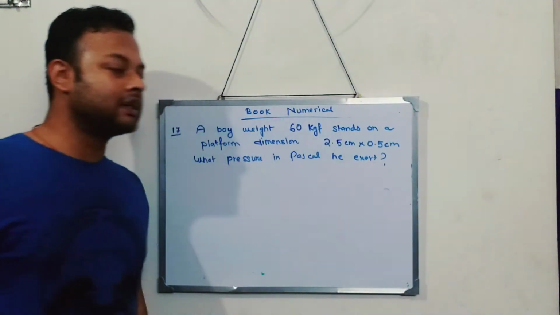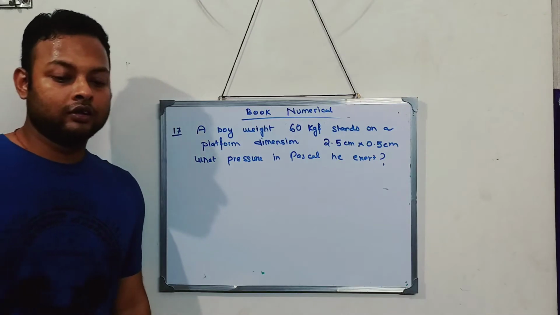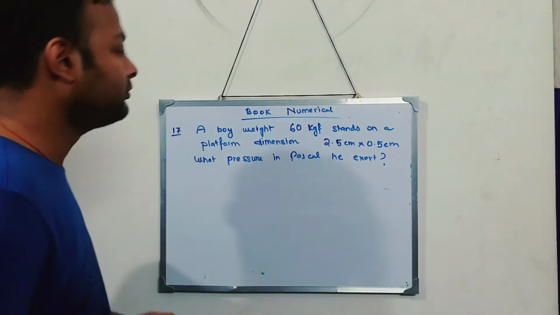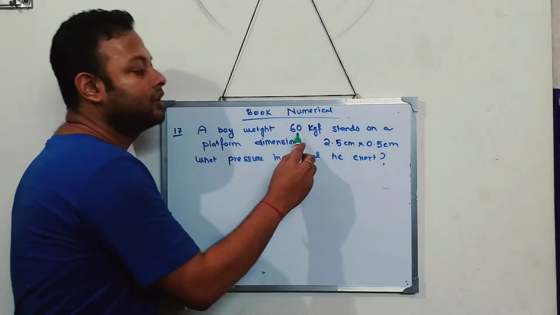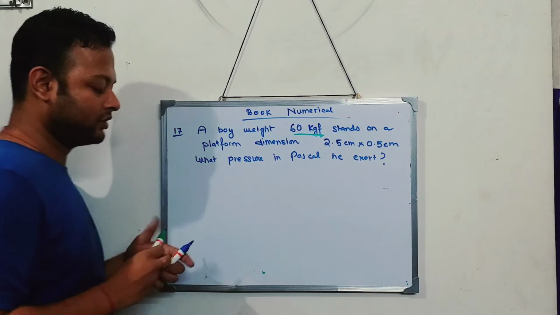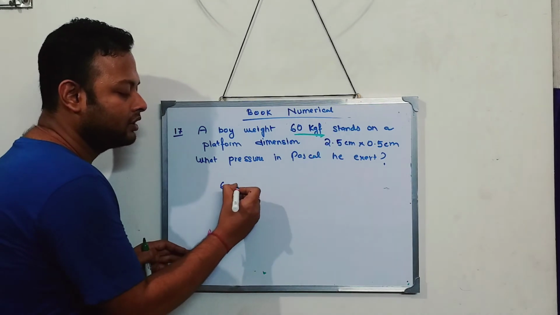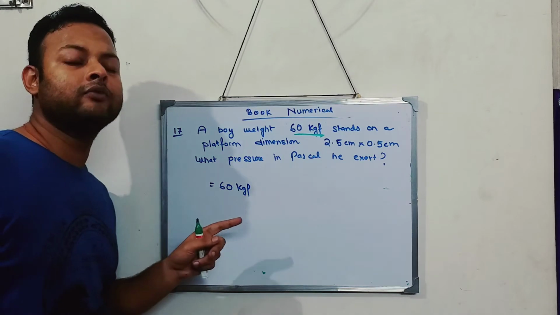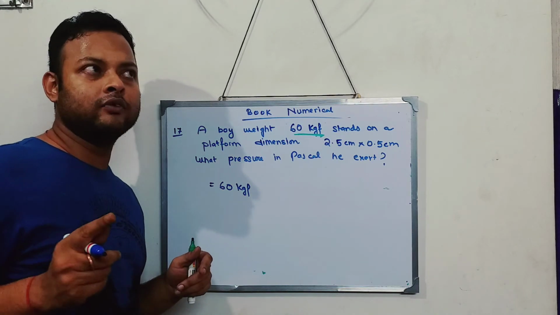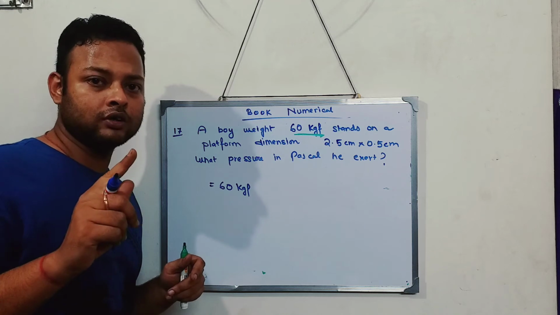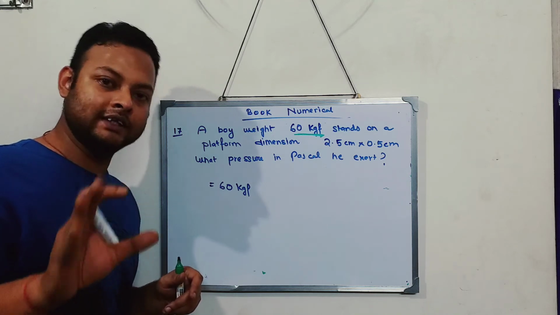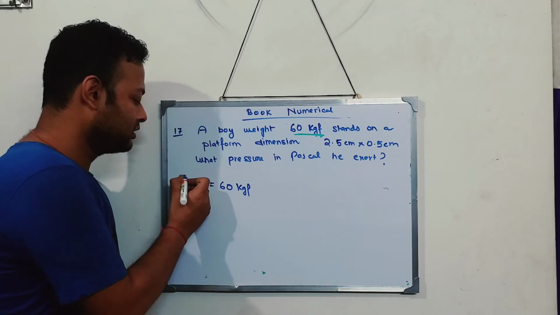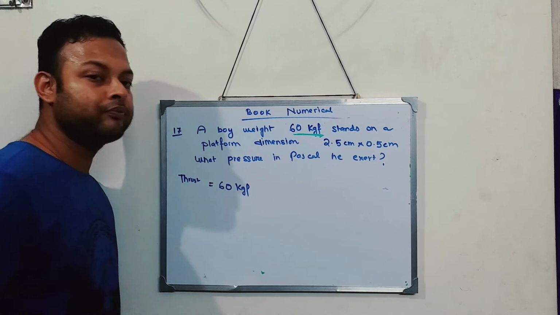Now this is question number 17 of your book. See this question and try to answer. The first thing that I notice is 60 kgf. So I'll write over here 60 kgf. Now use your brain to tell me what is kgf. kgf is a unit of force. Newton is the SI unit of force, but kgf is also another unit of force. So I'll write what? Force or thrust. Thrust is equal to 60 kgf.